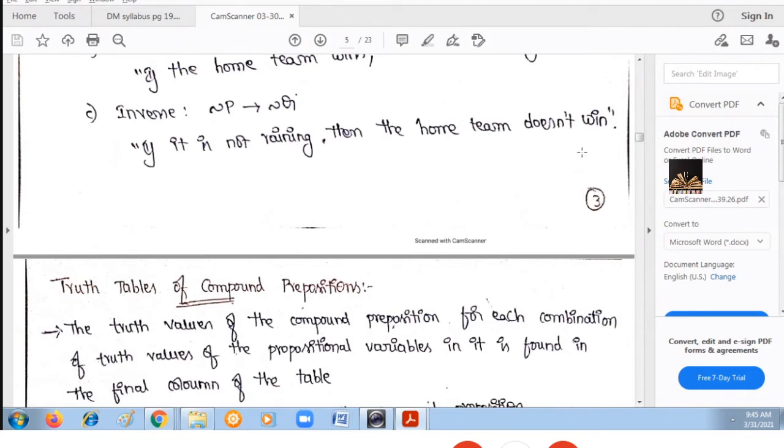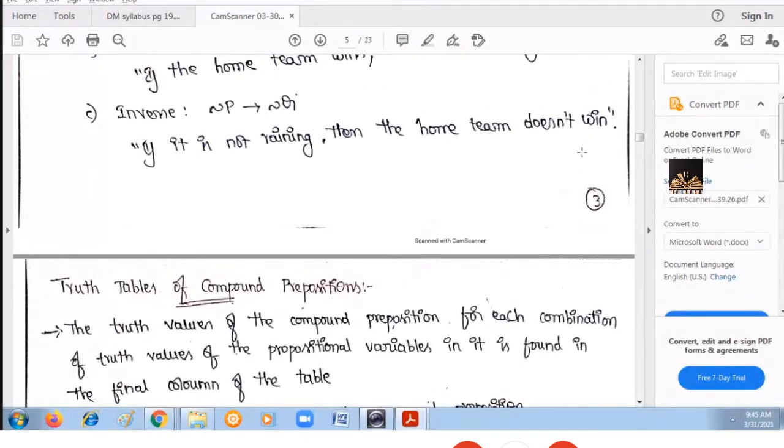Clear? So in this way, you can get the contrapositive, inverse and converse of a given conditional statement. First, if the given conditional statement does not have the words if then, it should first be converted into an if-then statement, so it is easy for you to understand what your P and Q are.